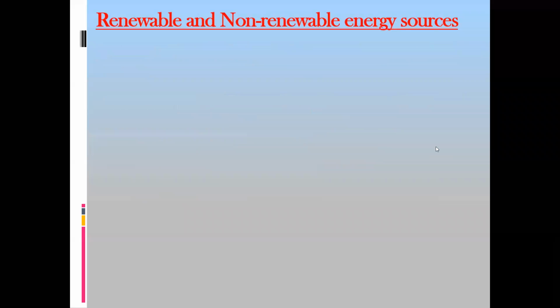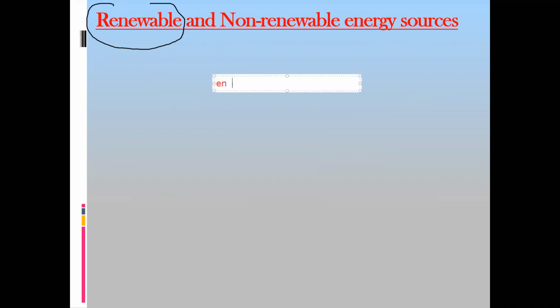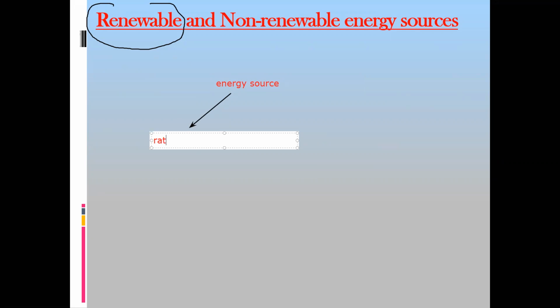Then an energy resource can be a renewable energy resource, or it can be non-renewable. Look, two things happen for energy sources. One is the rate of formation, the speed of formation. And the other one is the rate of consumption, like how we are using it.